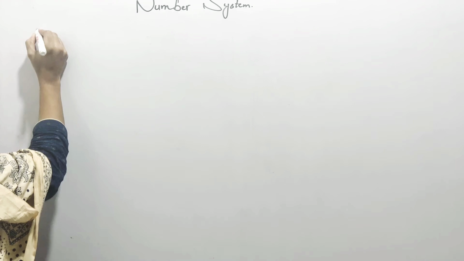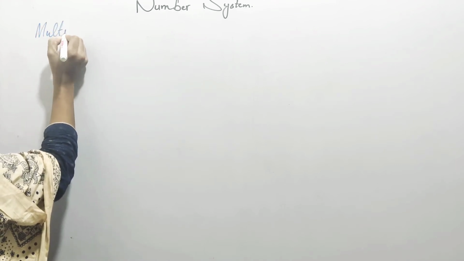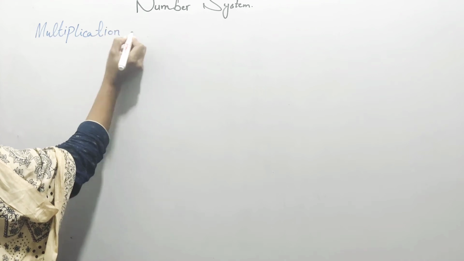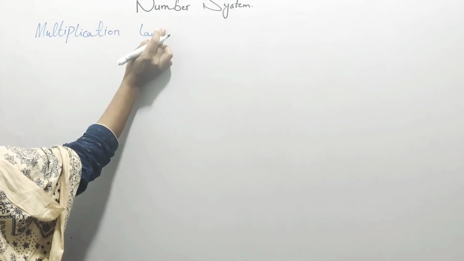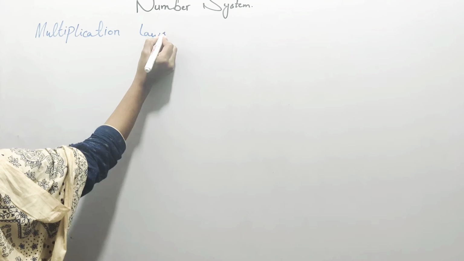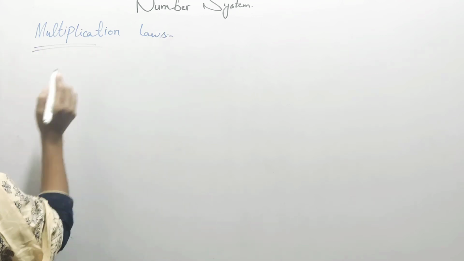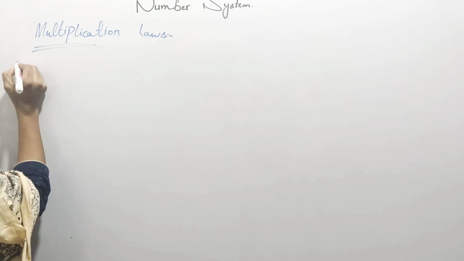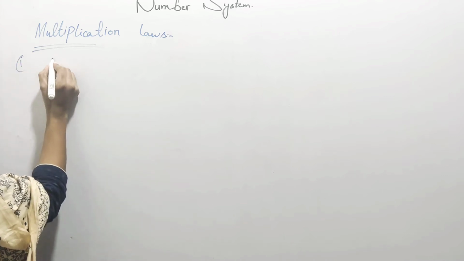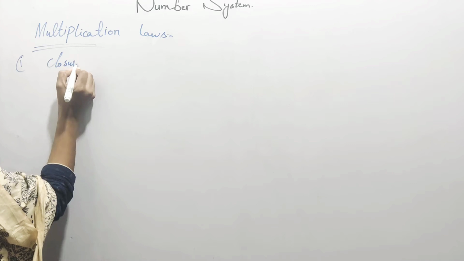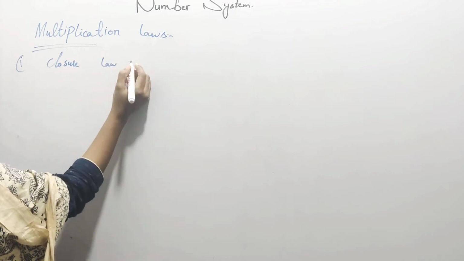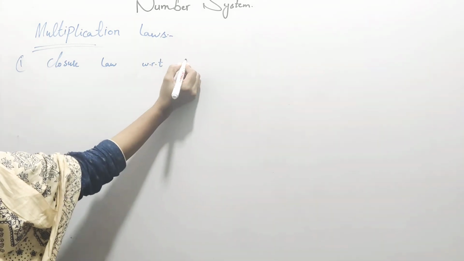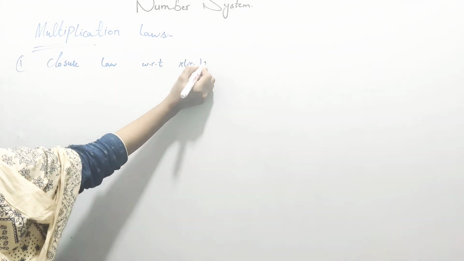In our last video, we learned some properties of real numbers according to the addition law. Now, we will learn the multiplication laws. And the first property is the closure law with respect to multiplication.